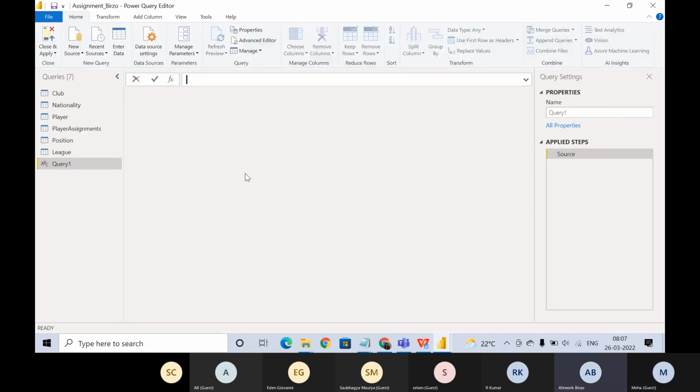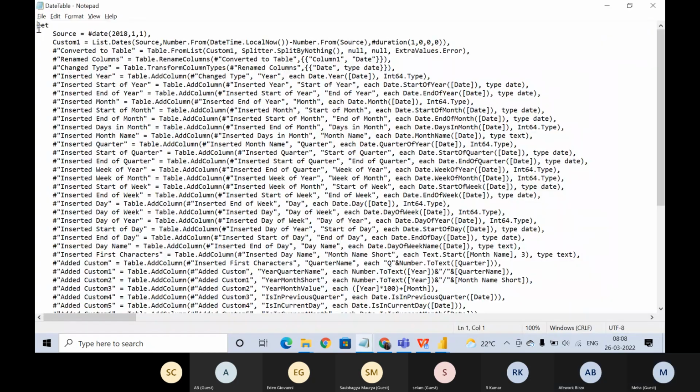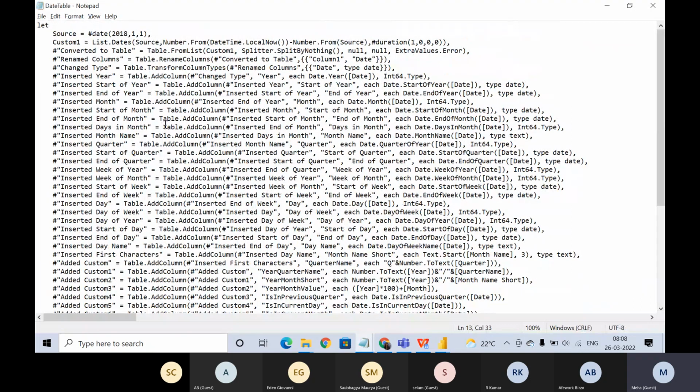Okay, let's go to get data, and blank query. Okay, blank query. And now advanced editor. Now we can select and copy and paste here. Got it. Let me copy paste everything. This is what they have given.